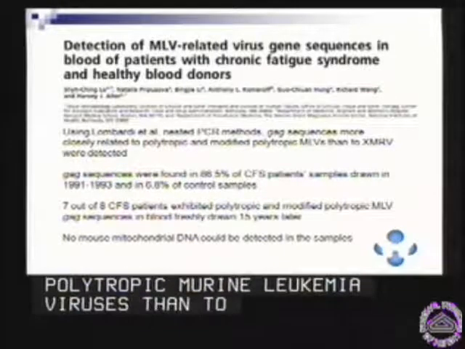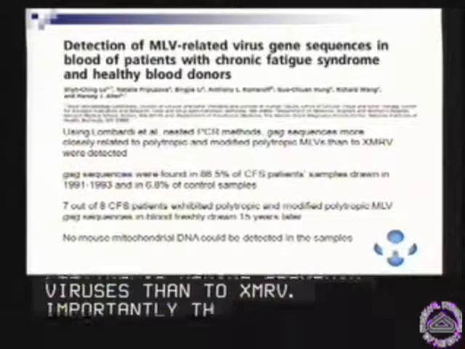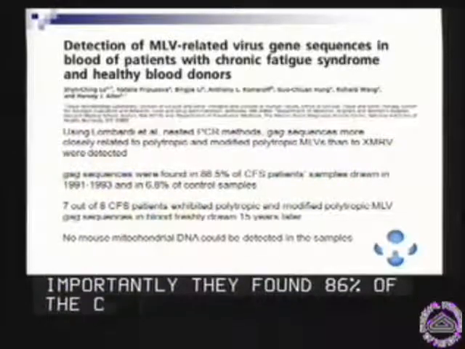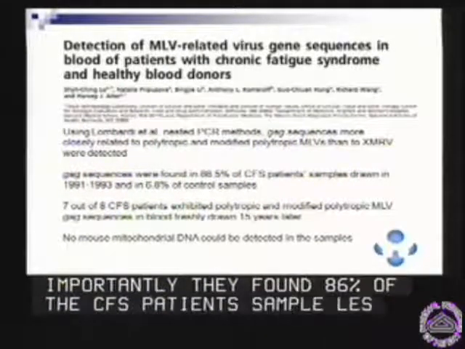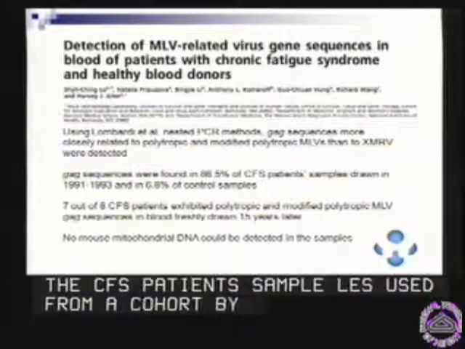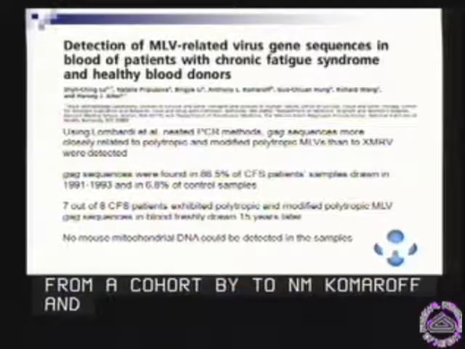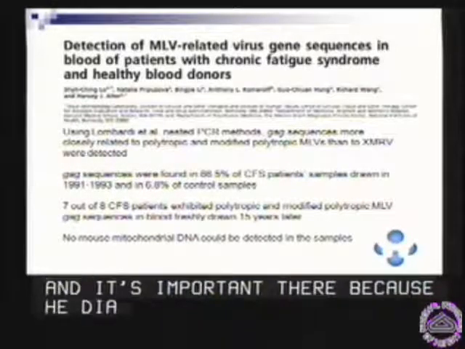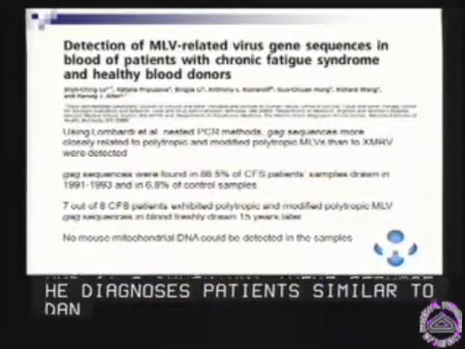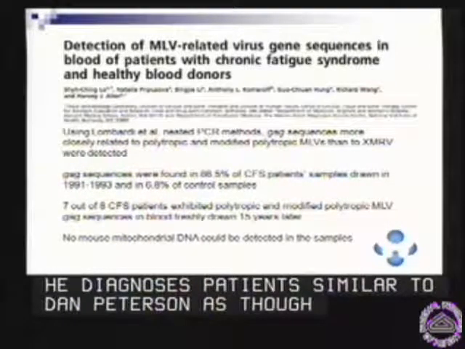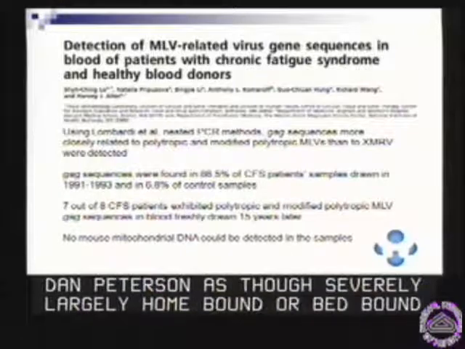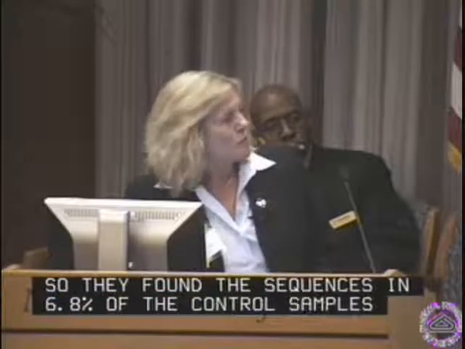Importantly, they found it in 86% of the CFS patient samples they used from a cohort described by Tony Komaroff. And that's important because he diagnoses patients very similar to Dan Peterson's, those severely ill, largely homebound or bedbound patients. They found those GAG sequences in 6.8% of the control samples, which would be 20 million Americans who could potentially harbor this virus.